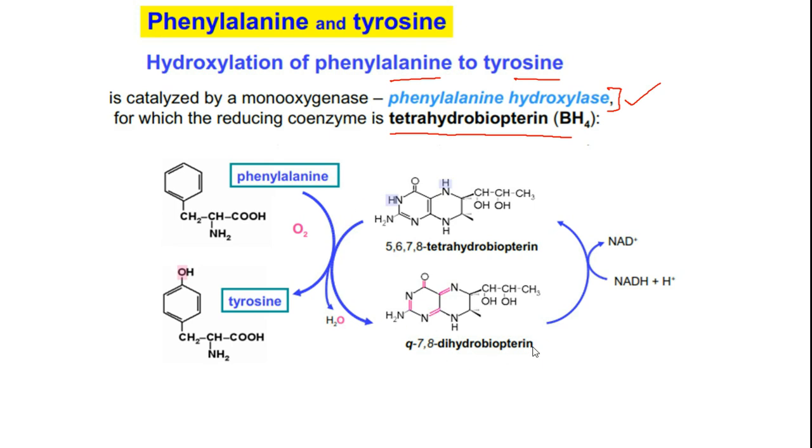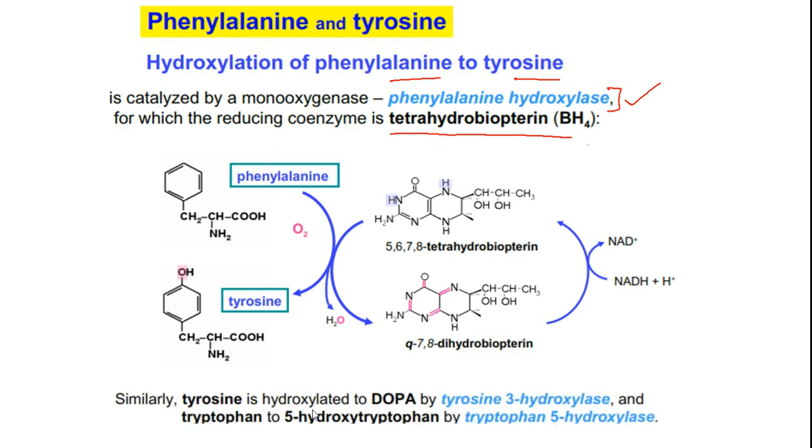This dihydrobiopterin gets recharged again with the help of a reduction reaction, so tetrahydrobiopterin is regenerated. Here both hydrogens are incorporated into dihydrobiopterin, so this double bond is reduced and you get 5,6,7,8-tetrahydrobiopterin regenerated, and in this process phenylalanine is converted to tyrosine by the enzyme phenylalanine hydroxylase.